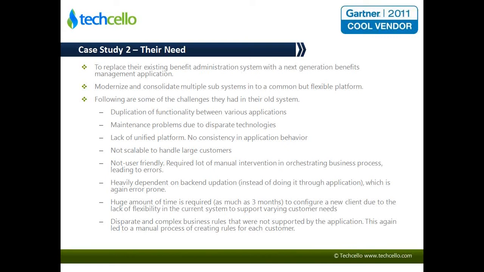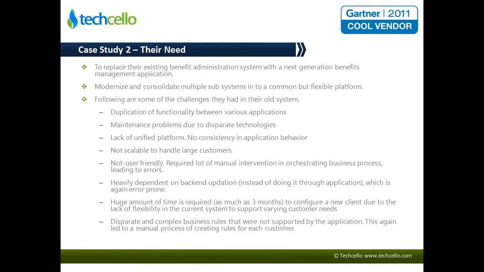So the current system had multiple issues. One, it was a pretty old system. It was built a long time ago, and hence it was not able to scale up. And it was also done at different points in time, so there were different technologies that were put in place, and there was duplication of functionality happening all through the years. In different places, the same logic gets repeated. So when your business process changes, then you have to go and repeat it in multiple places.